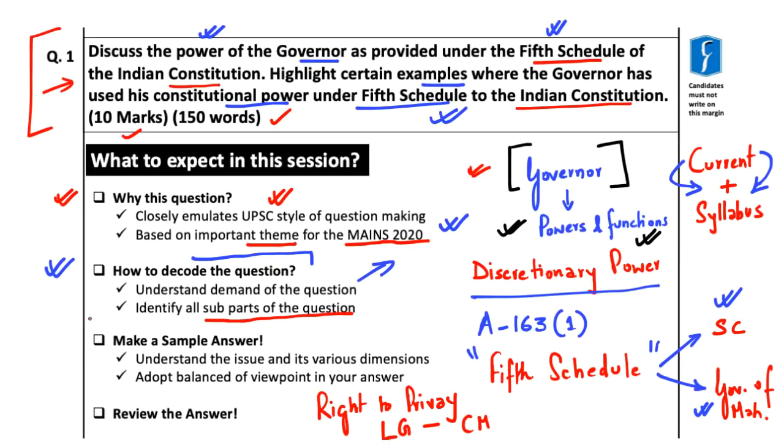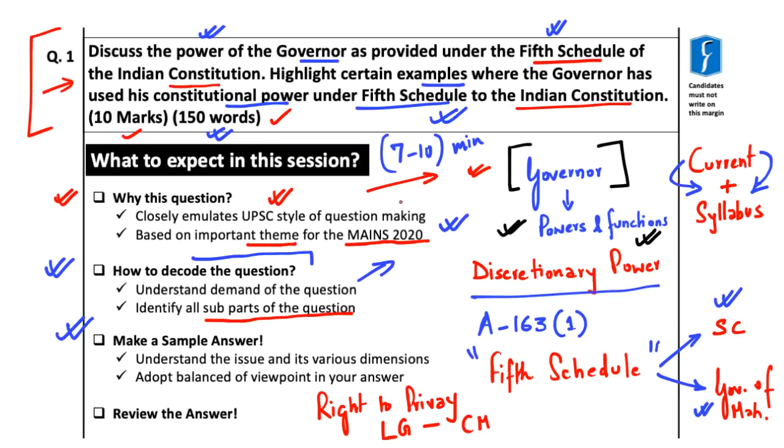Now coming to a sample answer. When we write any answer, it's very important to have certain parameters on which we can judge our answer. So in this discussion, we will also provide you a sample answer within the prescribed word limit. It's important to understand that this question needs to be written in maximum 7 to 10 minutes and in not more than about 160 to 165 words. So the word limit as well as the time limit is the key.